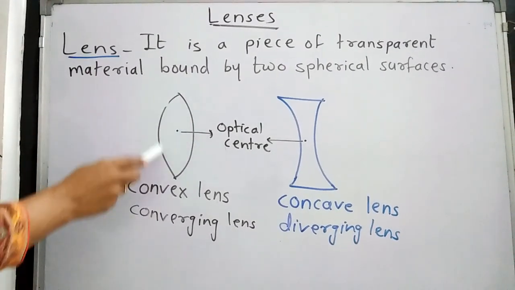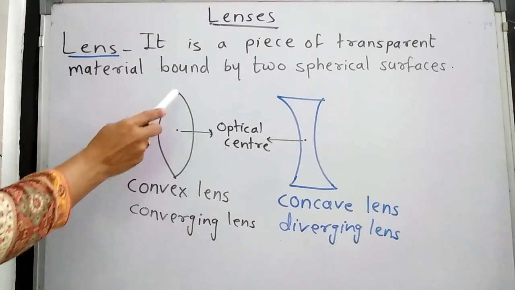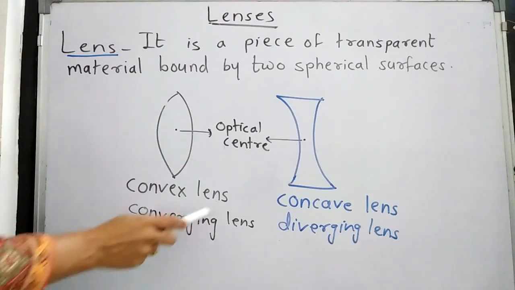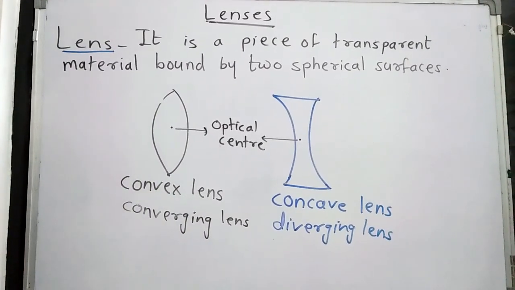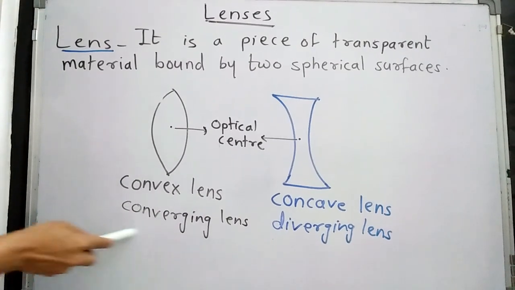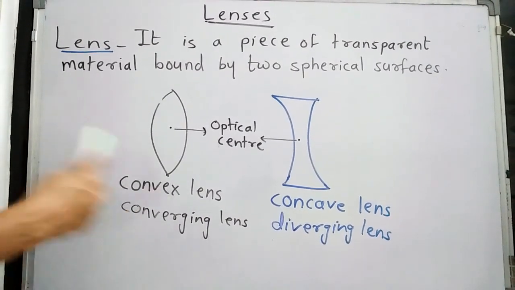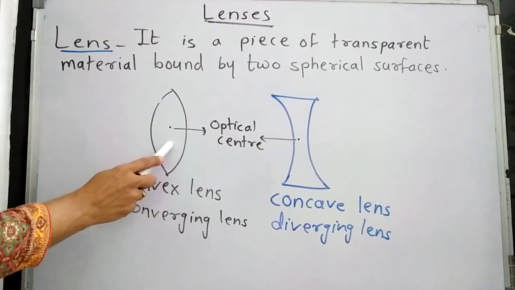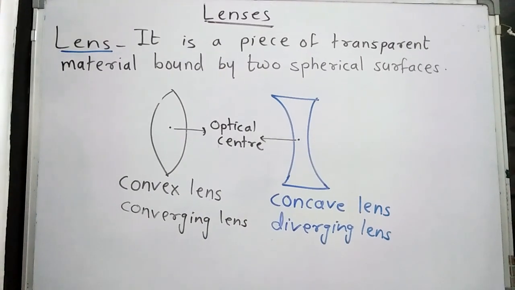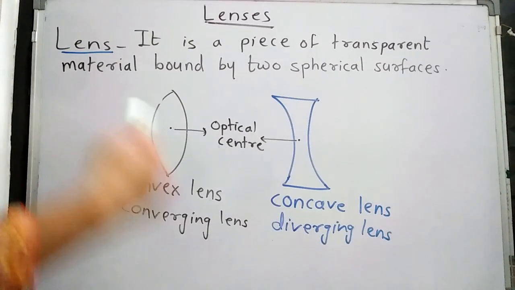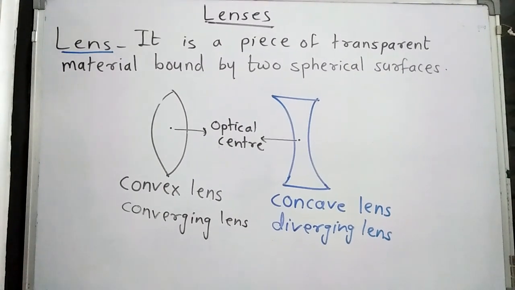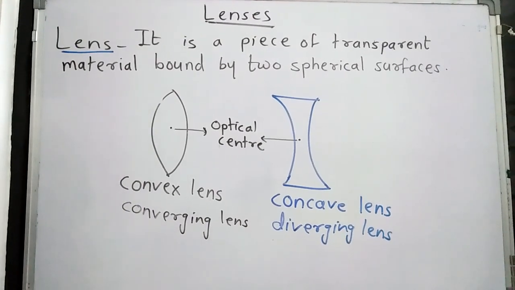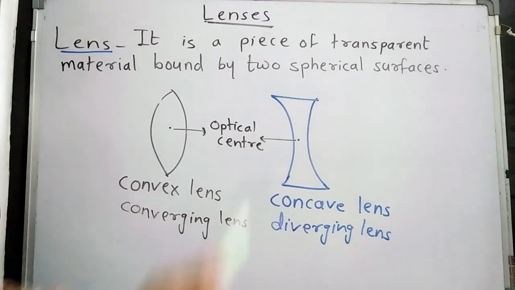The lens in which the middle part is thicker and the other parts are thin as compared to the middle part is called the convex lens, and the nature of the convex lens is converging. Means when light rays fall on the convex lens, refraction takes place because the lens is transparent. The light rays will change their direction and converge at a single point. So the convex lens is converging. We will see it in a diagram. And the concave lens is diverging.